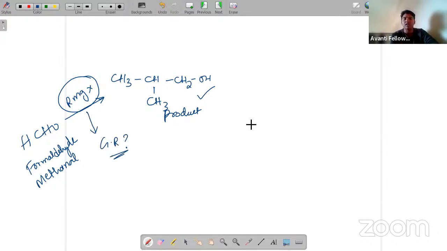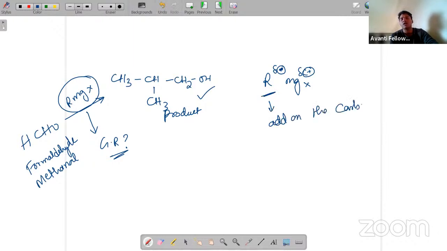Just remember that whenever you are writing the product, in a Grignard reagent you are going to get a delta minus on R and a delta plus on Mg. This is going to add on the carbonyl carbon, whether it is an aldehyde or a ketone.